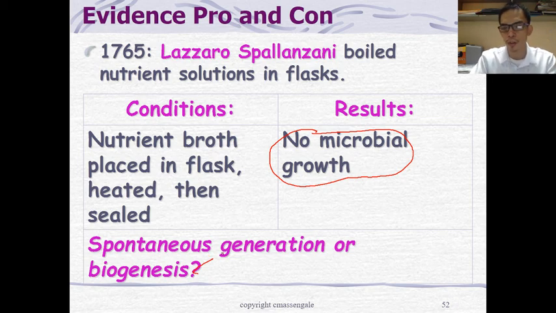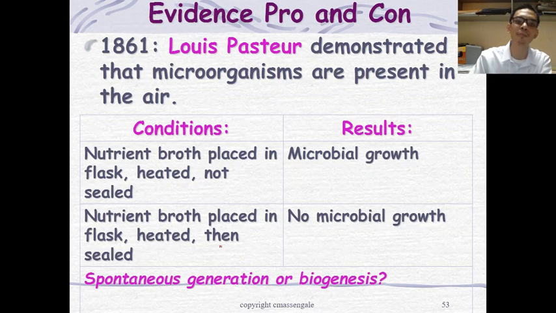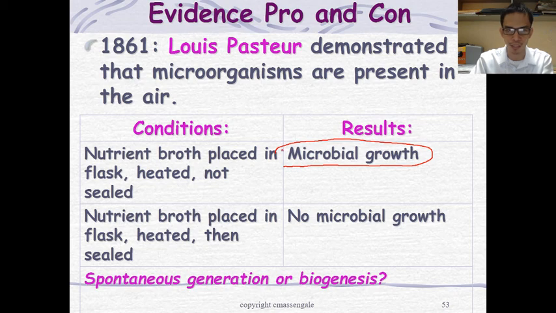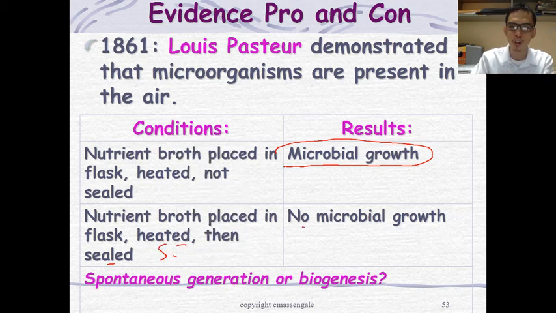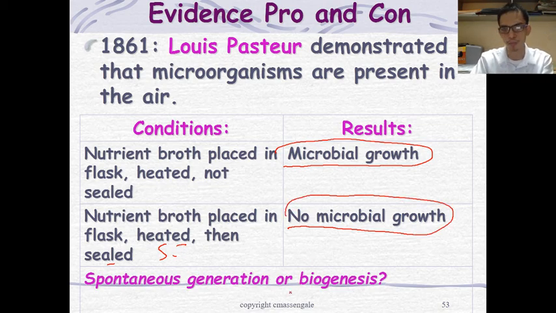And finally we have Louis Pasteur, who demonstrated that microorganisms are present in the air. Nutrient broth placed in a flask and heated but not sealed obviously shows microbial growth. But nutrient broth placed in an S-shaped flask obviously shows no microbial growth. Then he concluded that, what do you think? Spontaneous generation or biogenesis? That is biogenesis.